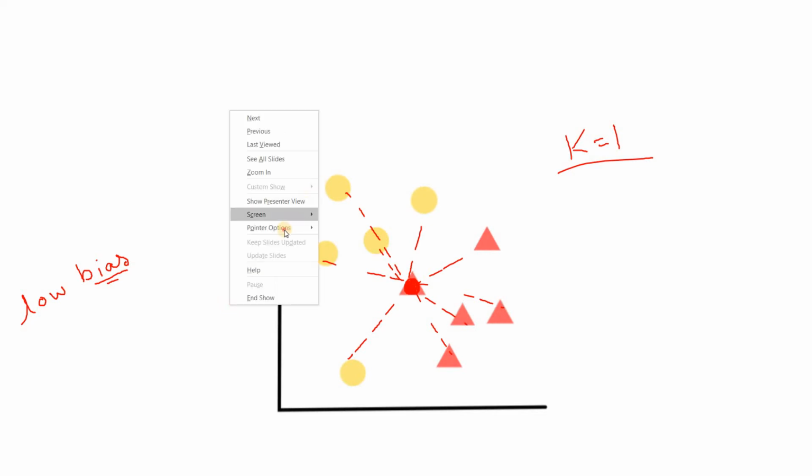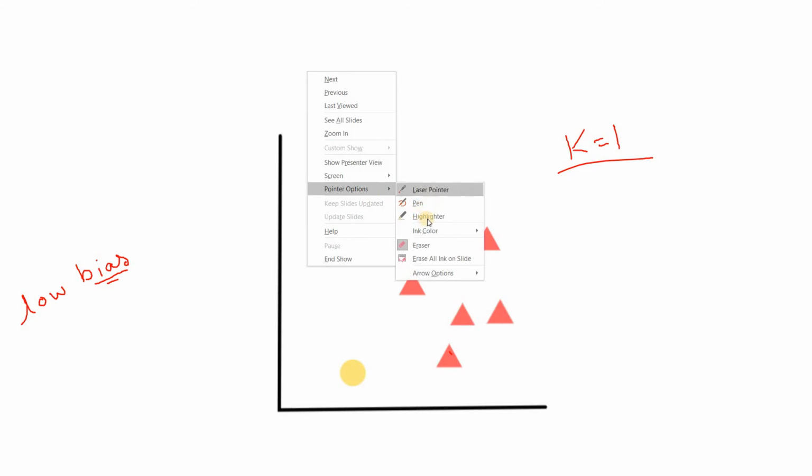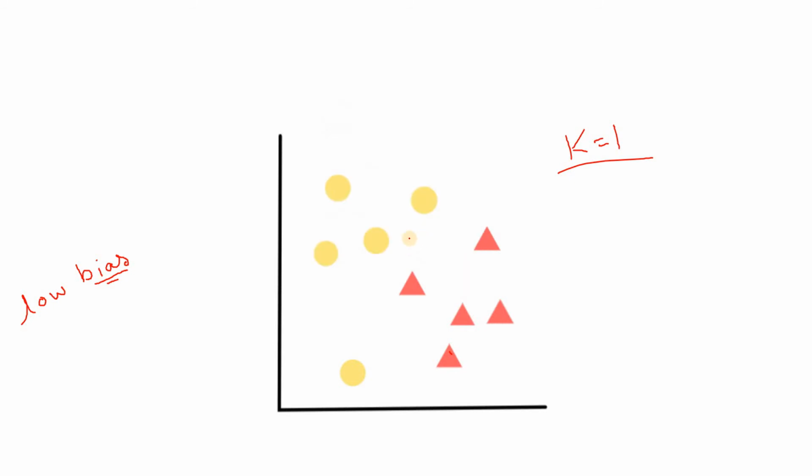But suppose one test data point comes into the picture which is not present in the training set. Let me just erase this part. Consider one data point which is, suppose, here, a test data point.